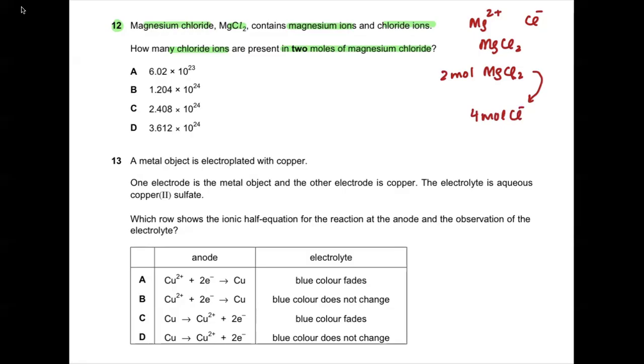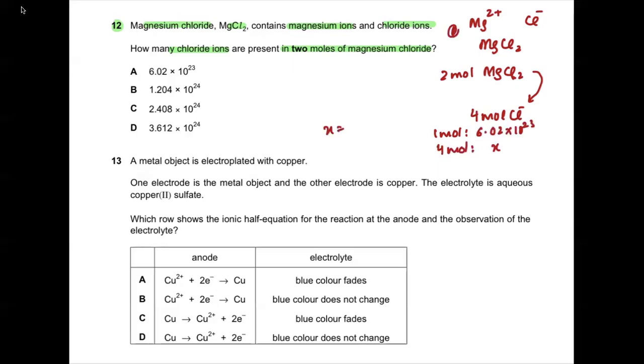Yes, sir. So as we know, 1 mole has 6.02 exponent 23 ions, right? 1 mole has this much number of particles. So if there are 4 moles, then how many ions would be there? It is going to be X.